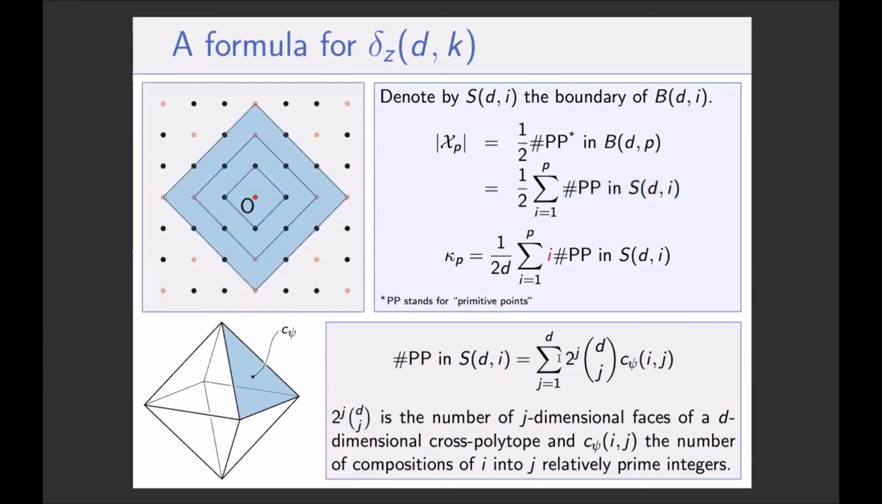So here 2 to the g, d choose g, you recognize the f-vector of the cross polytope, and C psi is the number of primitive points. Well, I can't highlight, but C psi is the number of primitive points in a face of dimension j of a cross polytope of radius i. In other words, it's the number of ways to write i as the sum of j relatively prime integers.